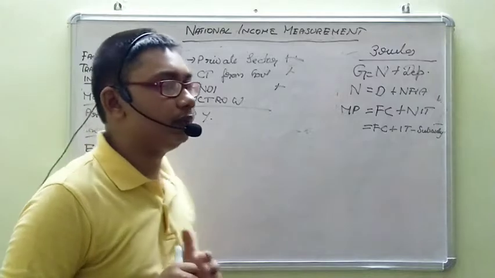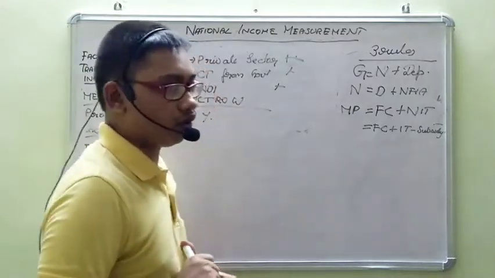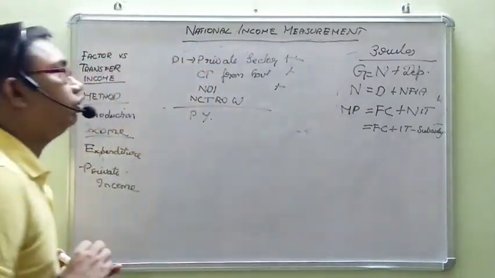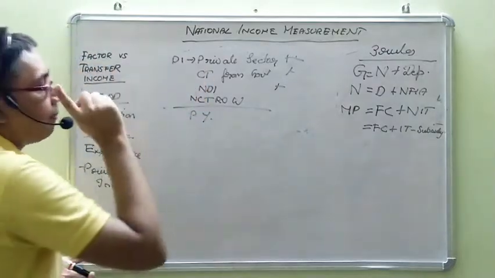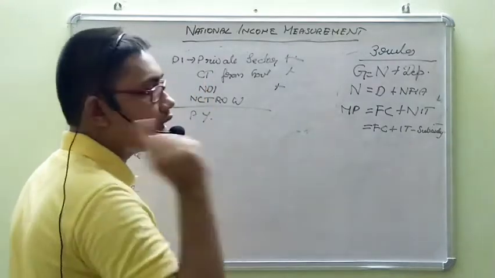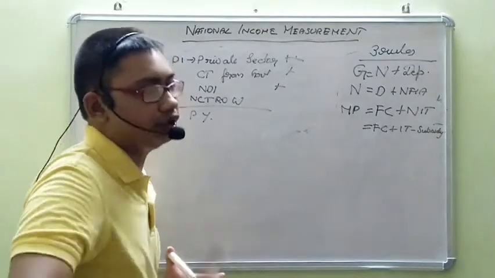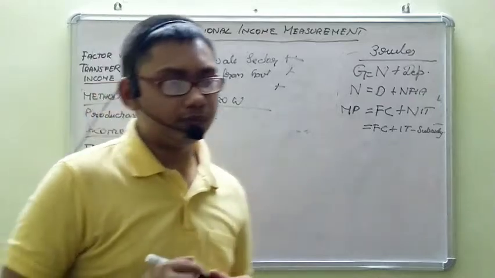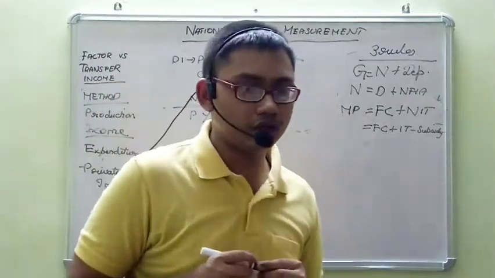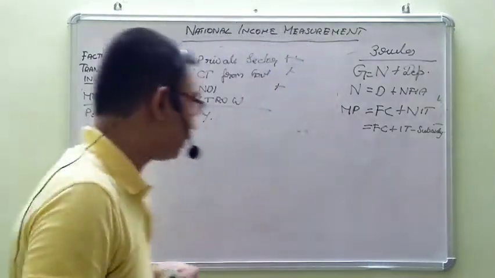NCT ROW will be net current transfer from rest of the world. Okay. So income from domestic product accruing to private sector plus current transfers from government plus national debt interest plus net current transfer from rest of the world will give private income. This topic is not that important, but I am just telling you.